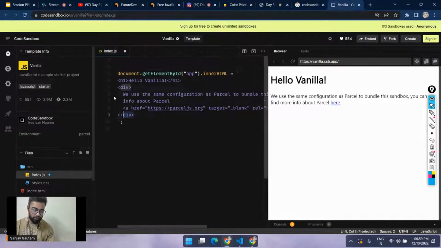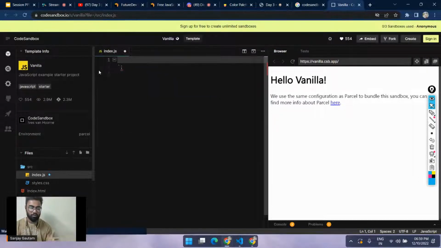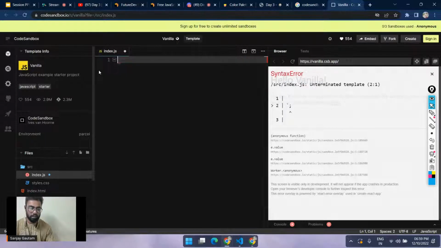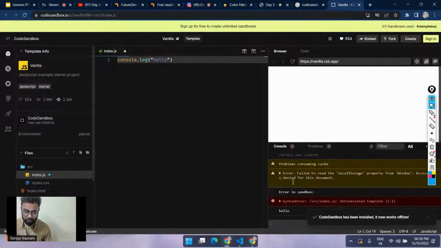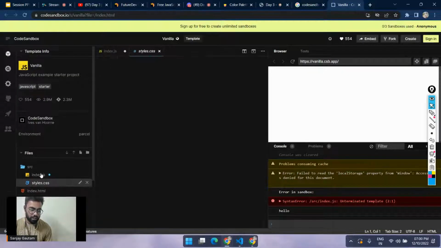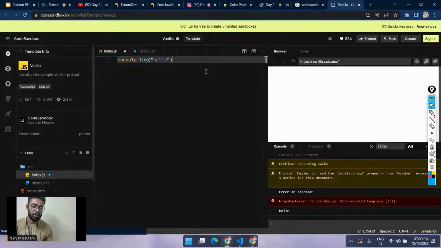So here we have our JavaScript file. Let me just type console.log hello and save, wait for a minute, and it's going to save your code. Inside this console you're going to get your output. So you can use tools like this. These are the files we have: index, style, and also the index JS. So this is our JS file. You can use CodeSandbox or any other platform.